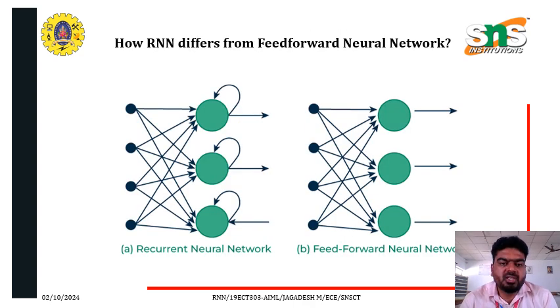Let us resume the session and see how RNN differs from a feed-forward network. Here, the first image is a recurrent neural network, and the second image is a feed-forward neural network. From that you can see the recurrent neural network revisits the hidden layer again. But in the feed-forward network, the input layer passes the information to the hidden layer, and the hidden layer to the output. The output feeding back to the hidden layer is the difference in the recurrent neural network.